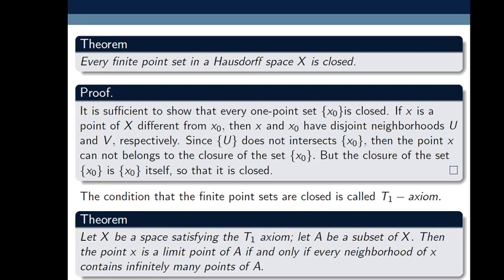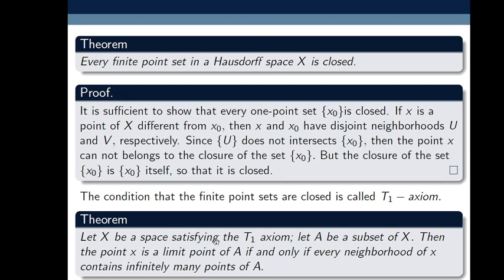Now let's have a theorem. Let X be a space satisfying the T1 axiom. Let A be a subset of X. Then the point x is a limit point of A if and only if every neighborhood of x contains infinitely many points of A.